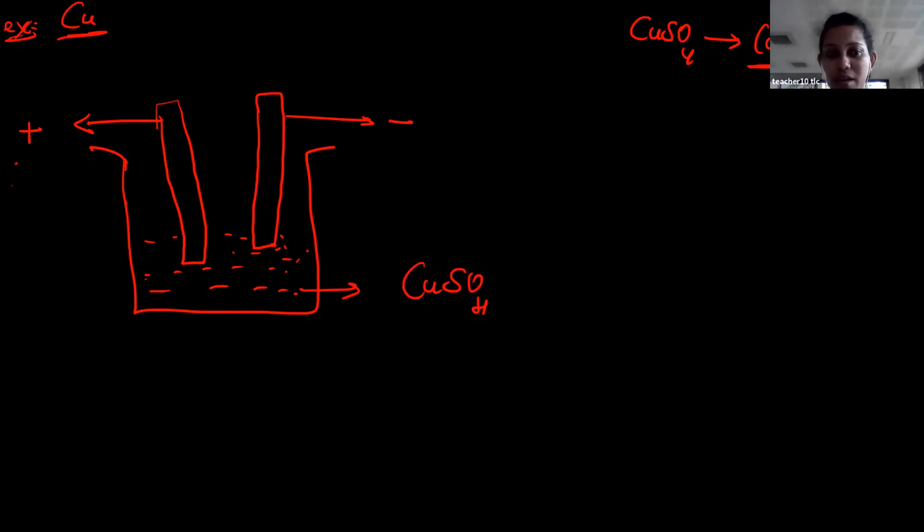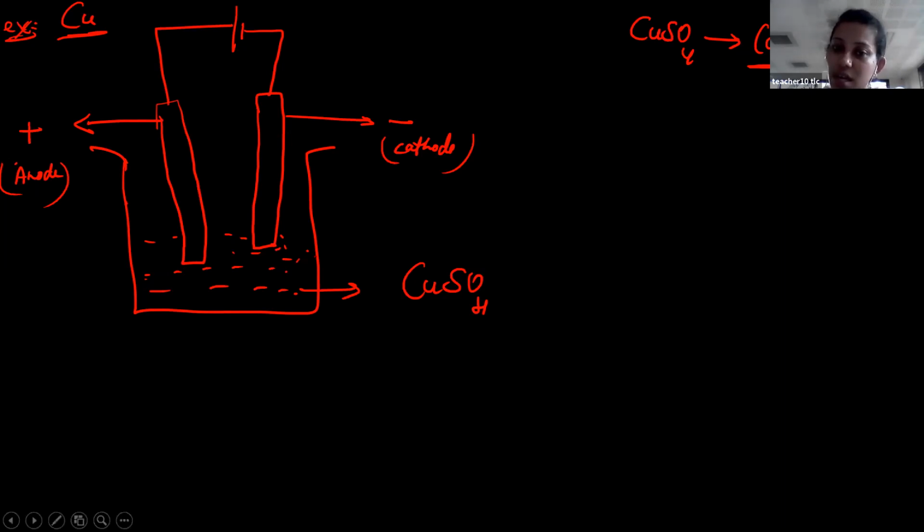So students, let me write this as an anode and this as a cathode. Don't get confused, students. There is a difference in the charge between the electrolytic cell and the galvanic cell. Connect it to the external circuit. Whenever you connect this into the external circuit, the current movement takes place. So students, now you just concentrate on this video. I have two electrodes here. One is black and one is white. Imagine this black one is the anode and this one is the cathode.